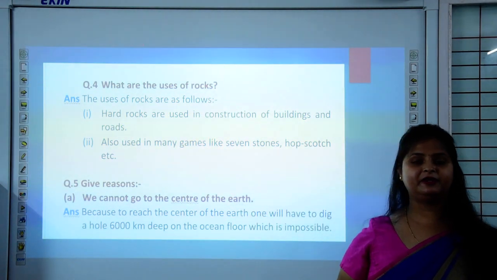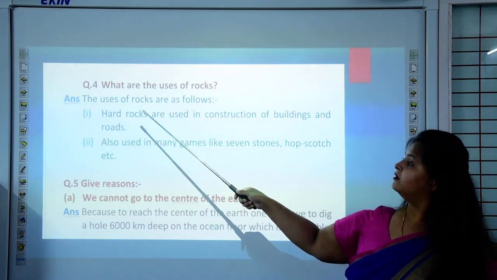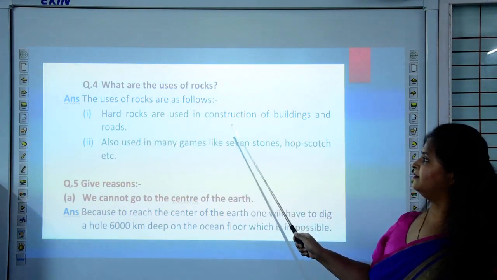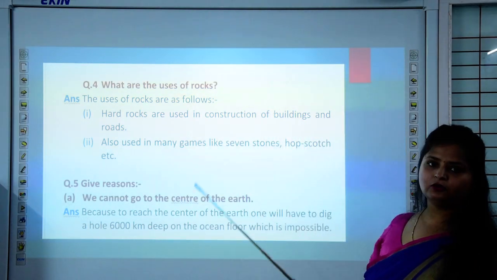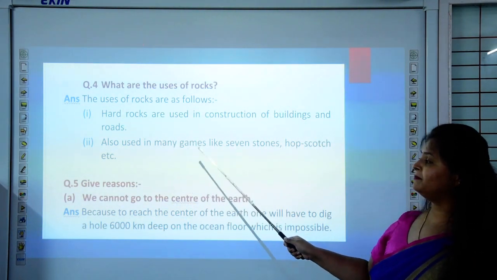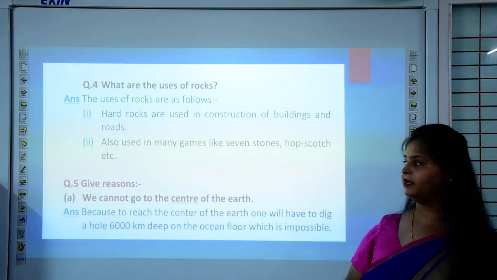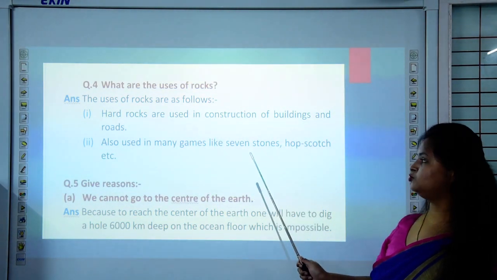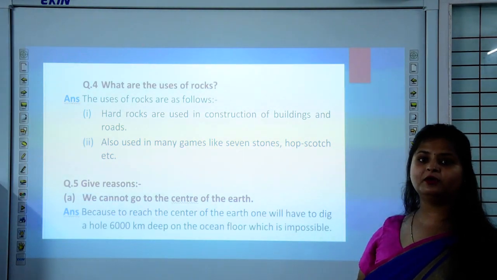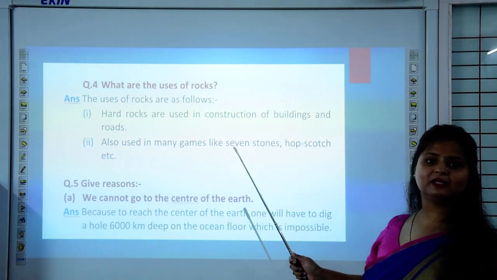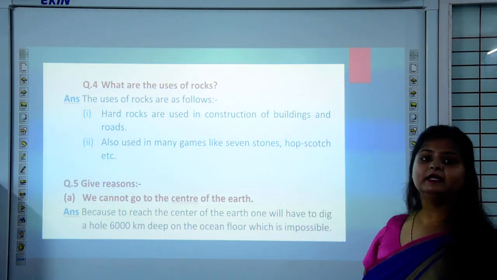Then question number 4, what are the uses of rocks? Now what are the different uses of rocks? The uses of rocks are as follows. Hard rocks are used in construction of buildings and roads. Also used in many games like 7 stones, hopscotch, etc. You all must have played these games, 7 stones and hopscotch. In Hindi we call 7 stones Satoliya and hopscotch Langdi Tang.